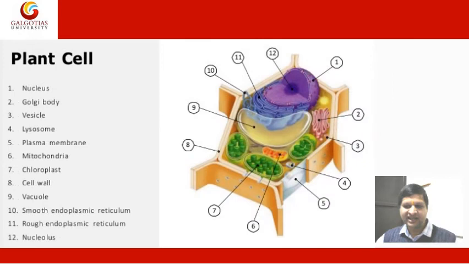Next is the plant cell. Similarly, we have labeled the plant cell as well. First, nucleus. Second, Golgi body. Third, vesicle. Four, lysosome. Five, plasma membrane. Six, mitochondria. Seven, chloroplast. Eight, cell wall. Nine, vacuole. 10, smooth endoplasmic reticulum. 11, rough endoplasmic reticulum. 12, nucleus.